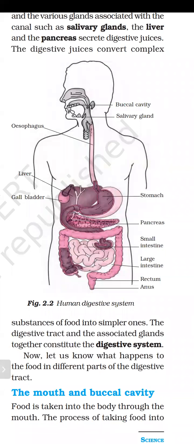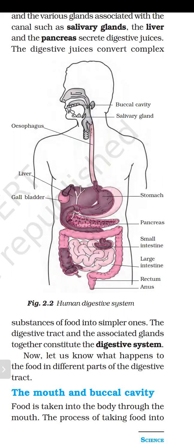We'll discuss this. Then there is the liver, on the right side of our body. Then there is the pancreas. Below the stomach, there is an organ which is the pancreas. So these three glands are associated with the alimentary canal: the salivary gland, then liver and pancreas.